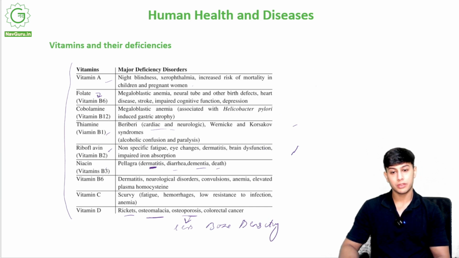So we have studied vitamin A, we have studied all the vitamin deficiencies. How do we make sure that we are not deficient in vitamins? Through a healthy diet, which will ensure that we have all the nutrition, all the vitamins.